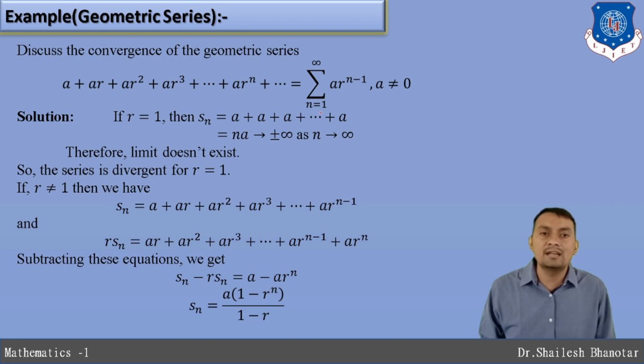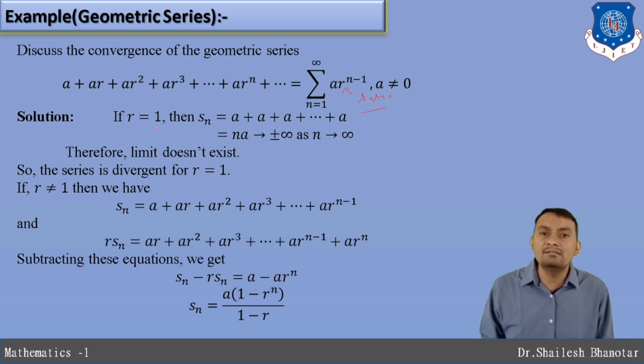The generalized form you can write as summation n equal to 1 to infinity of a into r raised to n minus 1, where a is non-zero. If a is equal to 0, then all the terms become 0. So the first term will be non-zero, whatever it is, and r raised to n minus 1, where r is nothing but the ratio. That we will keep in mind.